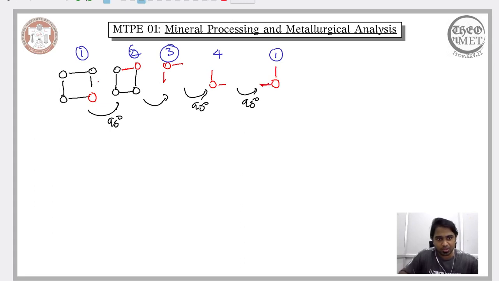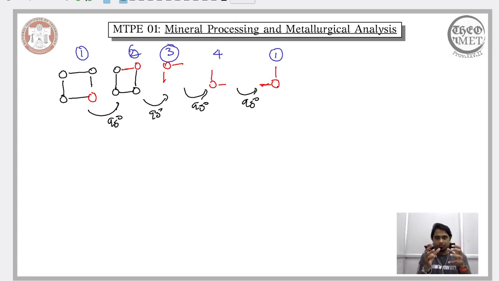So we began with a configuration like this. We rotated this configuration by 90 degrees, then the position of the atom moved here. Again we rotated it by 90 degrees, so it moved from here to here. And then we again rotated it, so the position of the atom moved from here to here, and ultimately it got back to its original position.